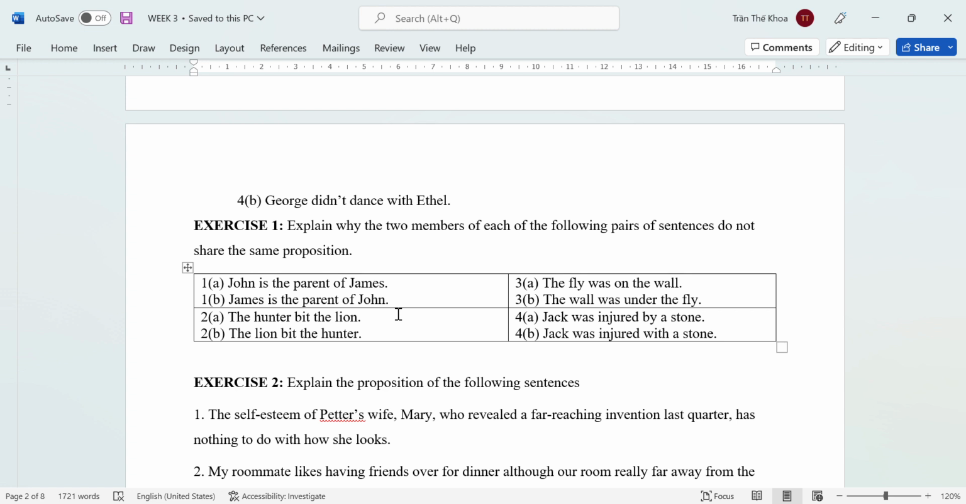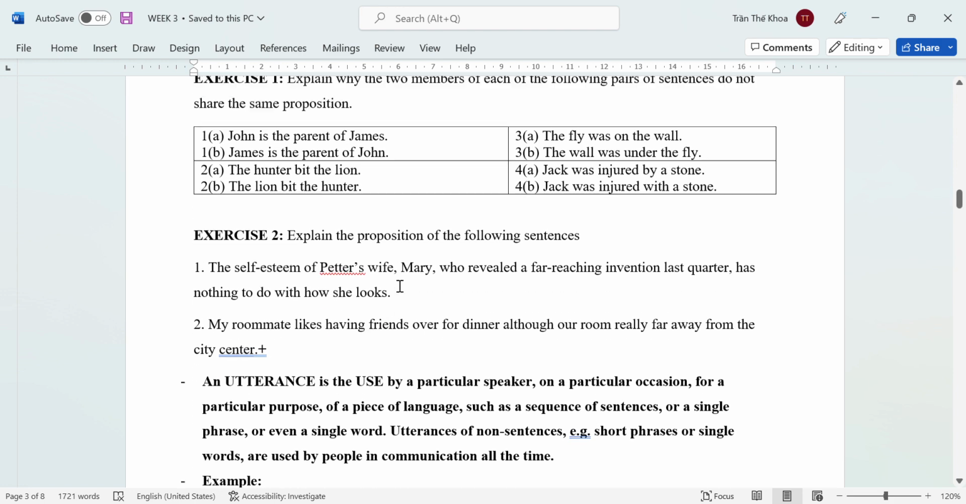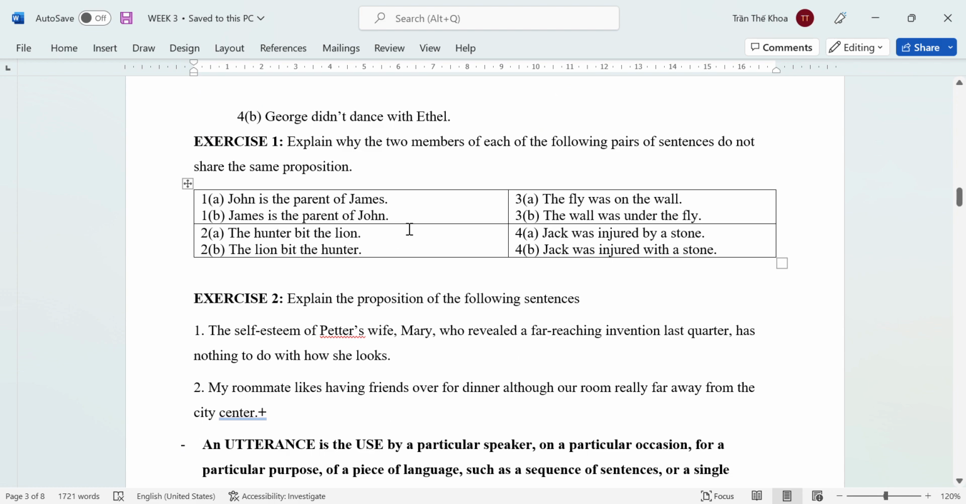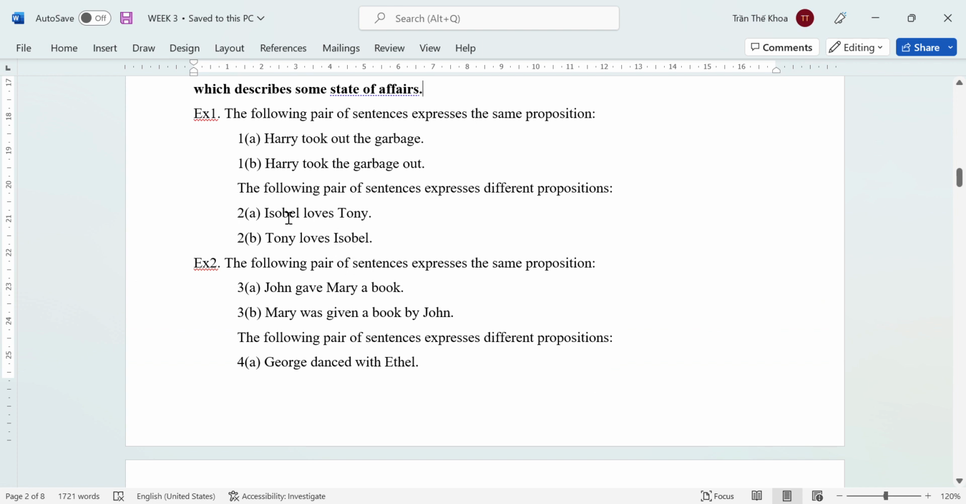Sự khác nhau của hai cái proposition á, mình đề nghĩa nó có thể nằm ở chỗ là hai cái nghĩa tường minh nó khác nhau, hoặc là hai nghĩa hàm ẩn nó khác nhau, hoặc là cả hai nghĩa tường minh và nghĩa hàm ẩn đều khác nhau. Okay. Thế nào là nghĩa tường minh? Nghĩa tường minh chính là cái nghĩa mà mình nhìn thấy được ngay trong câu. Ví dụ như trong câu này, Isabel loved Tony. Cái nghĩa tường minh nó có nghĩa là Isabel yêu Tony.